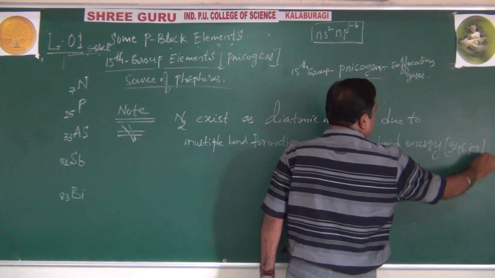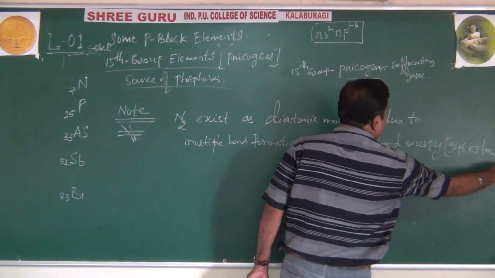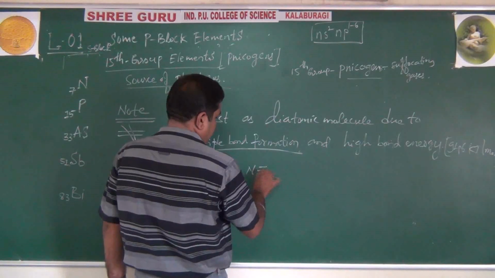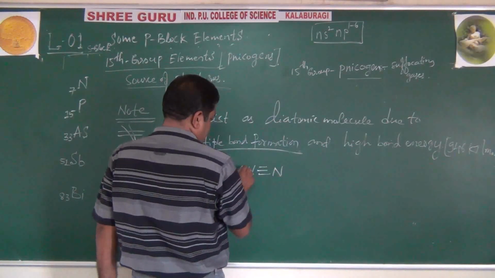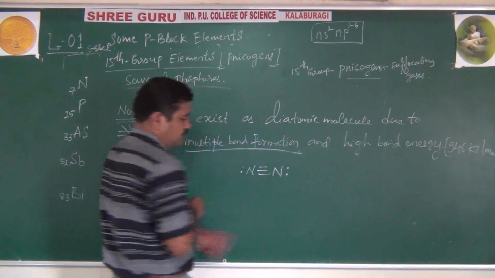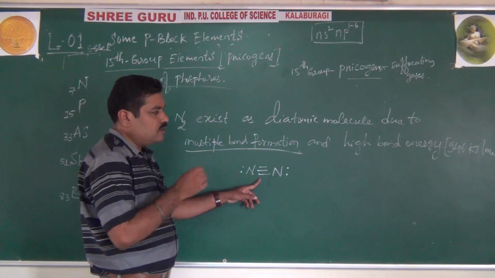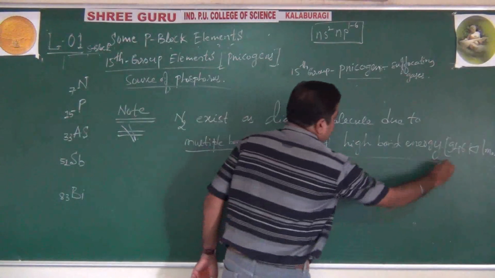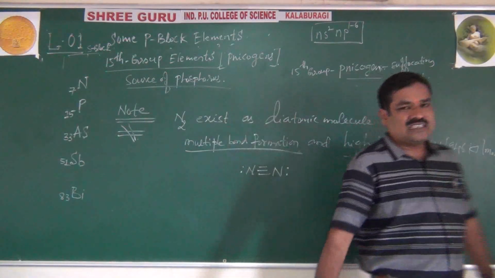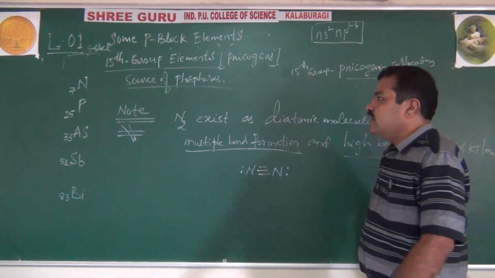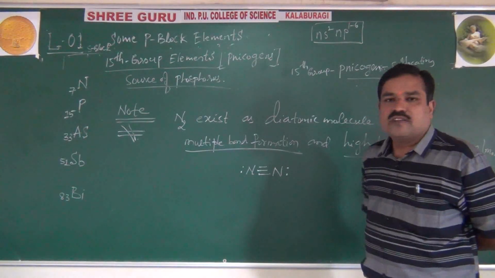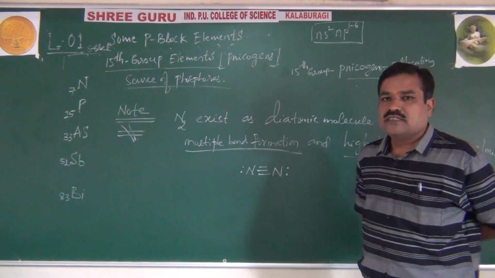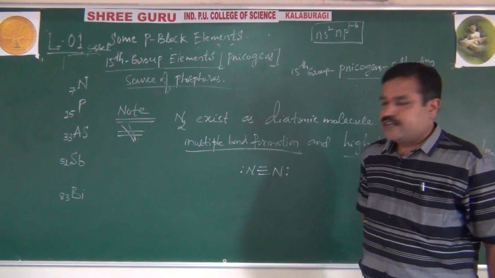946 kilojoules per mole. So this much energy is needed because of multiple bond formation in the first element. You know this: it has a triple bond. To break this triple bond, how much do we need? 946 kilojoules of energy. Because of the high bond energy and multiple bond formation, nitrogen exists as diatomic, but all other elements, phosphorus, arsenic, antimony, bismuth, exist as tetraatomic solids. Nitrogen is only diatomic. Yes, remember, this is about physical state.